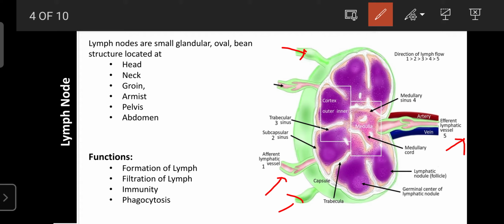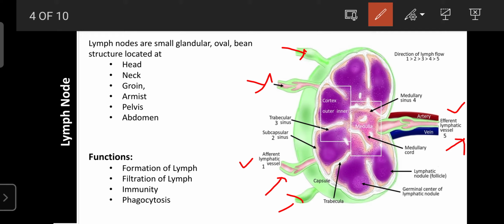Those that carry the lymph away from the lymph node are known as efferent lymphatic vessels, and those that carry the lymph towards the lymph node are known as afferent lymphatic vessels. Afferent vessels collect the lymph and drain or store it in particular places in the lymph node.